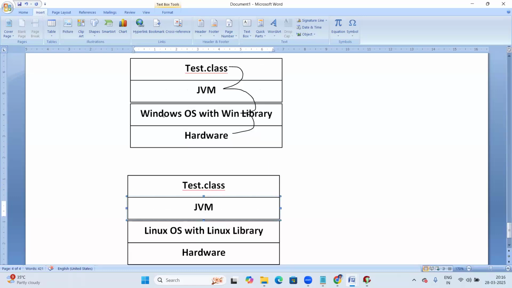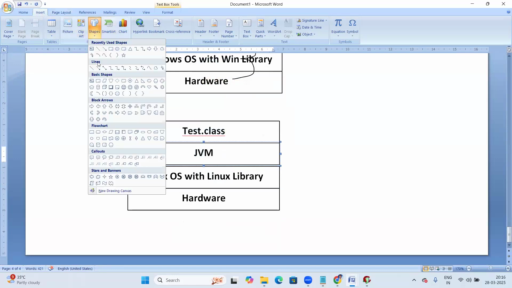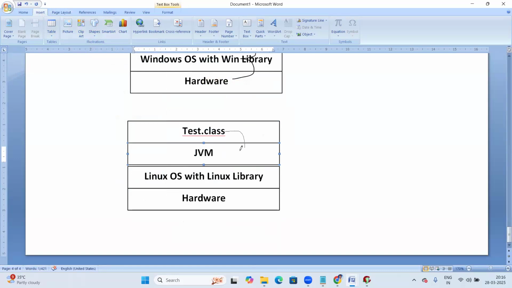Windows OS has a Windows JVM, Linux has a Linux JVM. So when Test.class is running on Linux, the Linux JVM takes Test.class and links it with the Linux library. After linking, execution starts and it communicates with the hardware components.